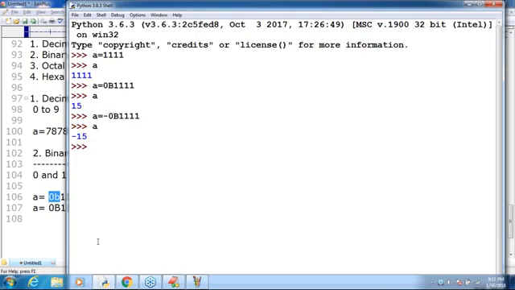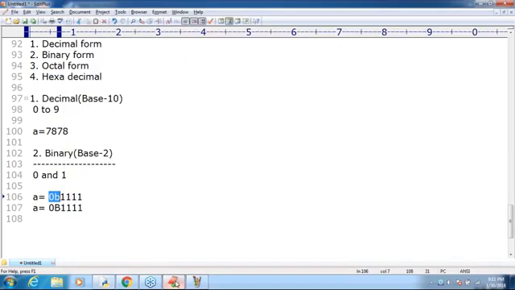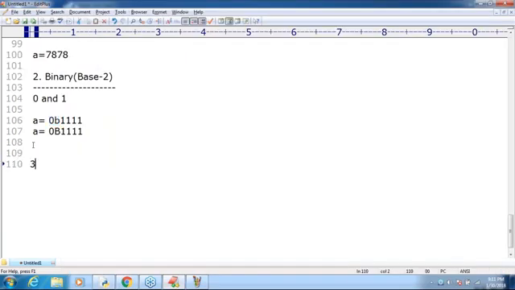Decimal completed, binary completed. What is the next one, sir? Octal. What is the meaning of octal, sir? Base 8. Remember that, base 8. In base 8, meaning octal, which digits are allowed? 0 to 7 only. 0 to 7 only.